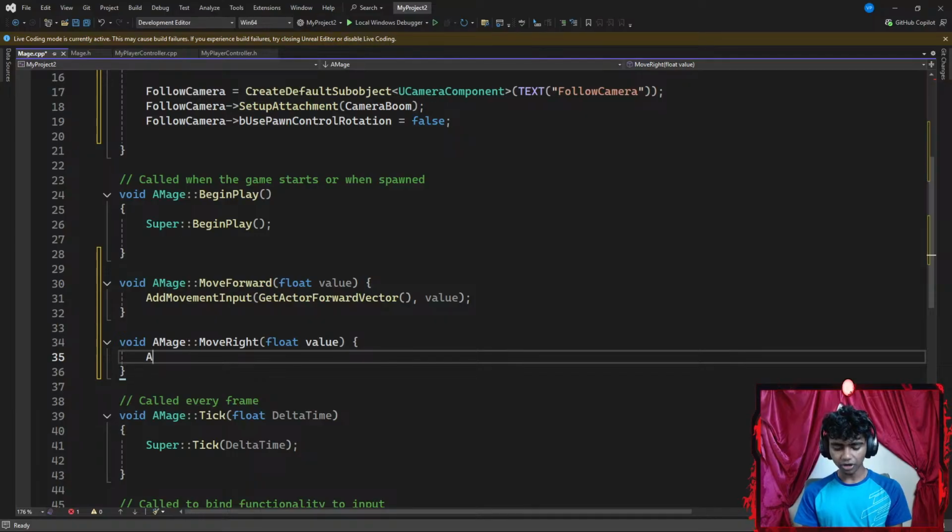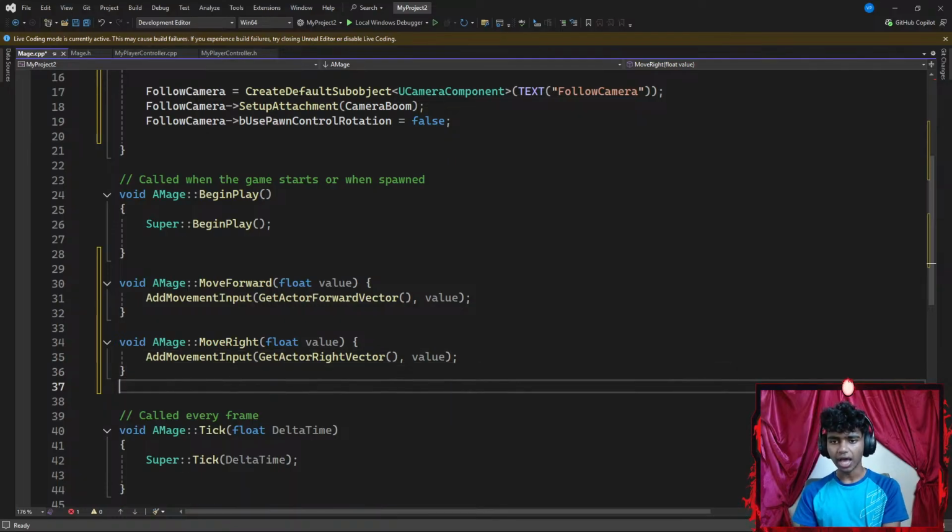Okay, that's it. I'm going to add another movement input with a pair of parentheses. Now I'm going to use get actor because I require a world direction. But instead of the forward vector that checks if my player is looking in front or backwards, I'm going to go with the right vector. The right vector is in charge of checking if my player wants to go towards the left or towards the right. That requires a parameter of value as well, ending with a semicolon.